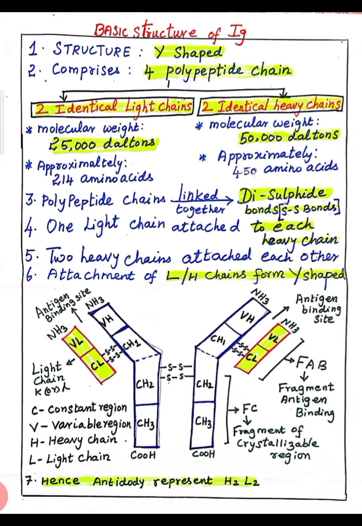Once again, light chain and heavy chain are attached by a disulfide bond, and the two heavy chains are attached by a disulfide bond.